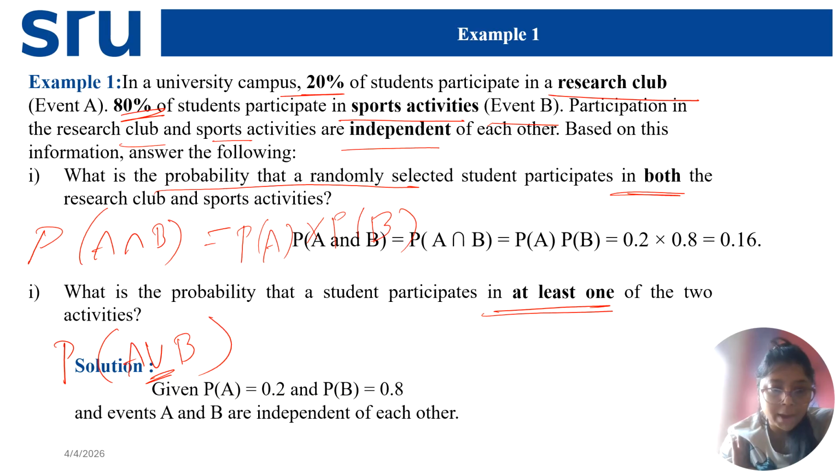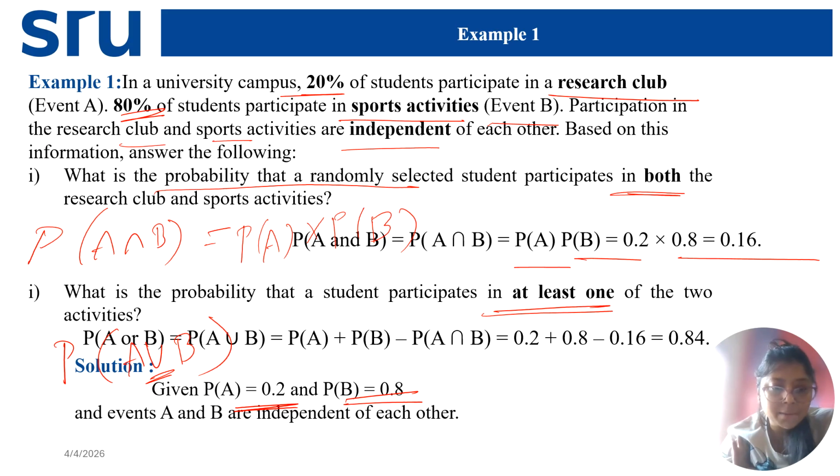So probability of A, from the percentage calculation, I have 20% means 0.2. Probability of B is 80% means 0.8. Now probability of A intersection B is equal to PA times PB. So I have this. Next, probability of at least one of the two activities means A or B, A union B. So PA plus PB minus P of A intersection B. This is the inclusion-exclusion principle you already know from discrete maths. So I have this answer.